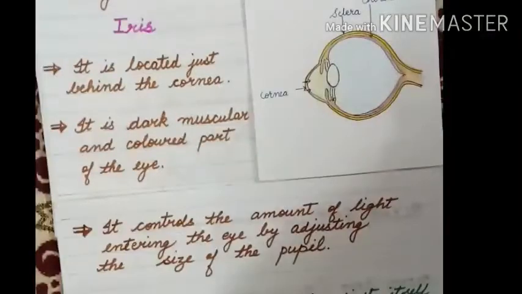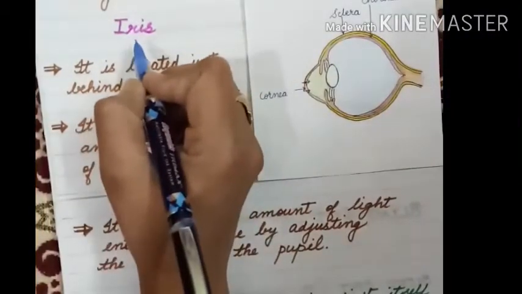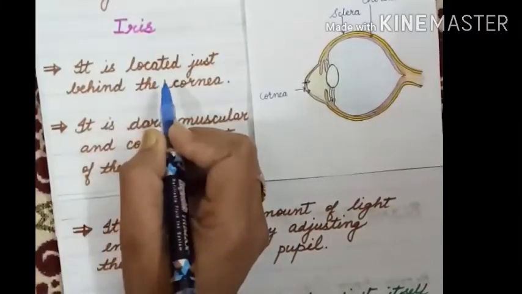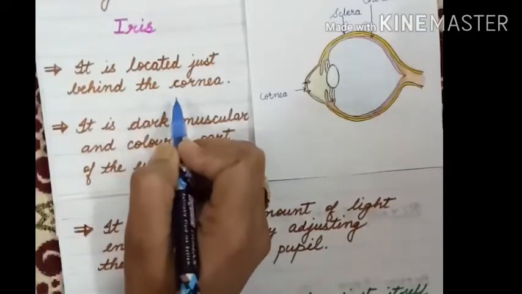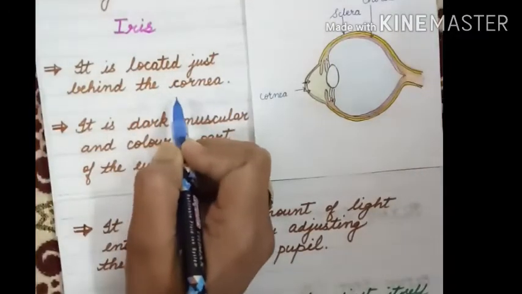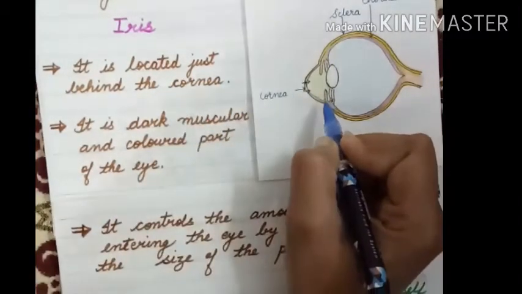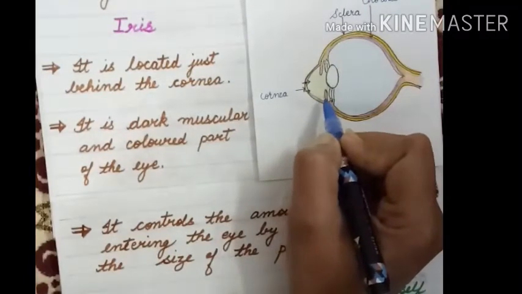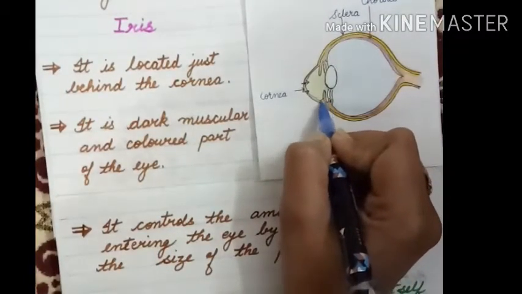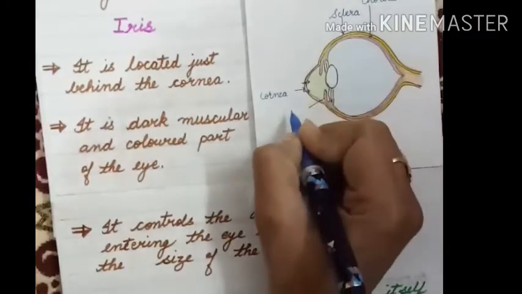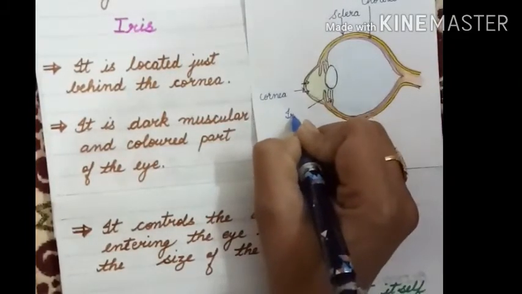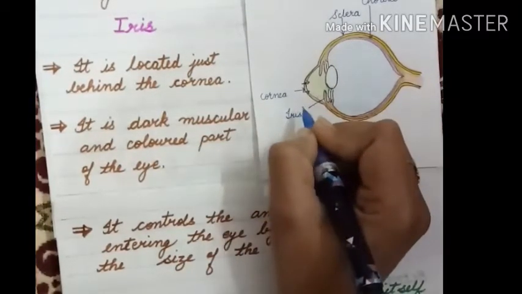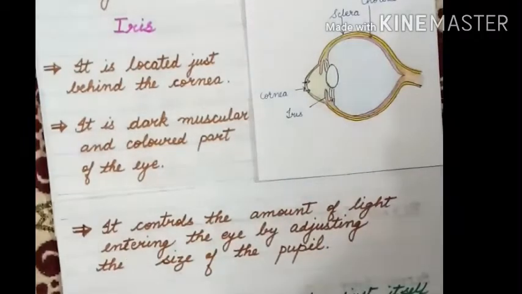Now, the next part is iris. It is located just behind the cornea. You can see in the picture this part behind the cornea is known as the iris, the colored part of the eye.